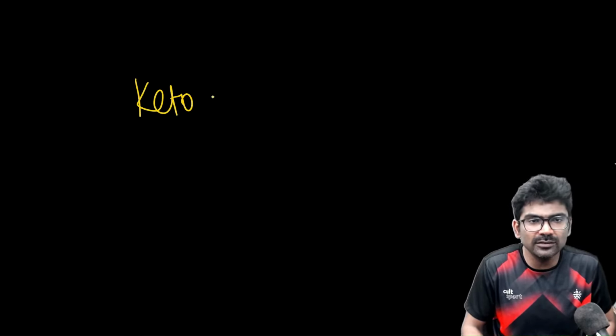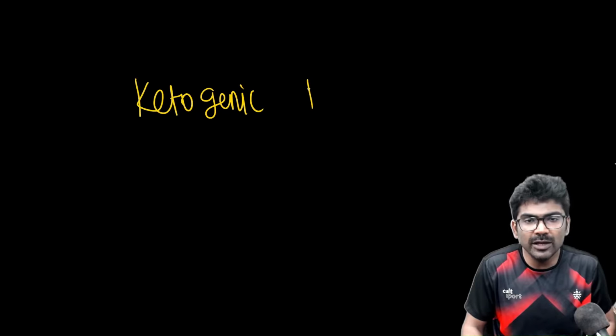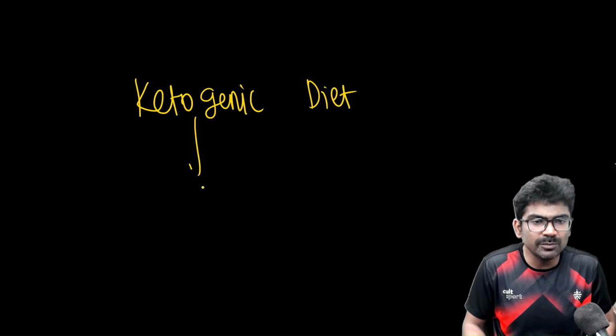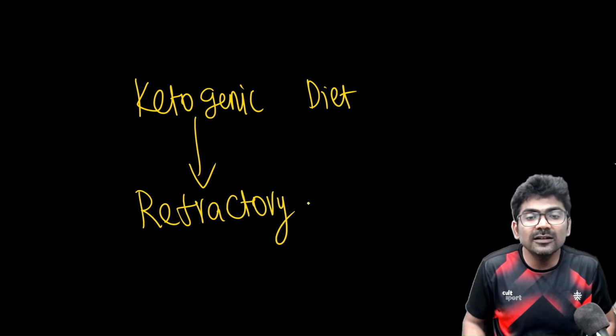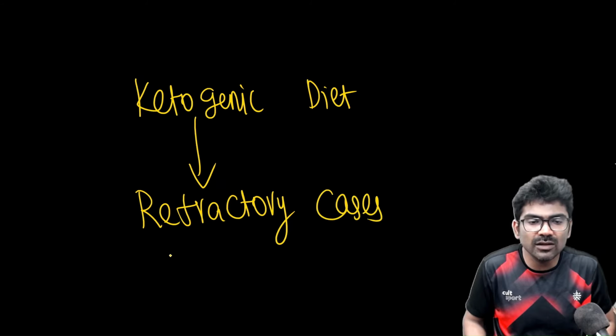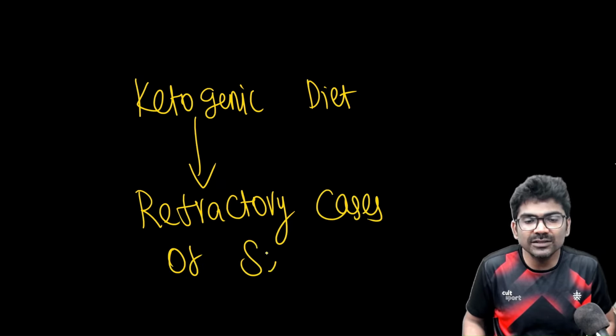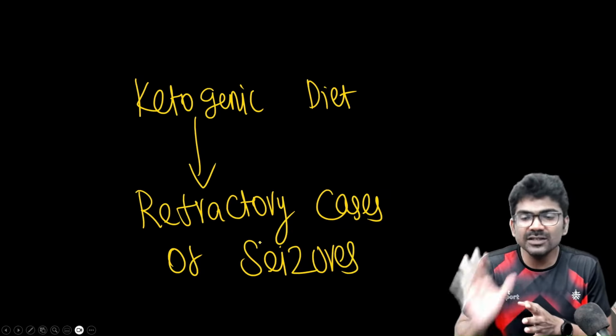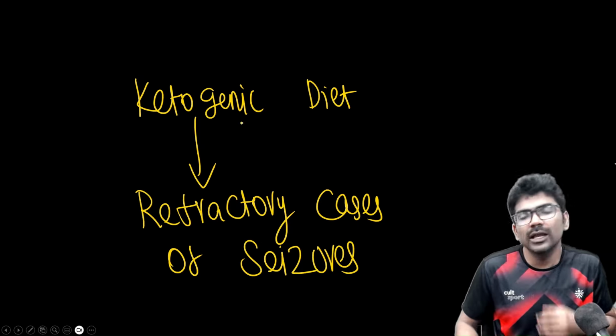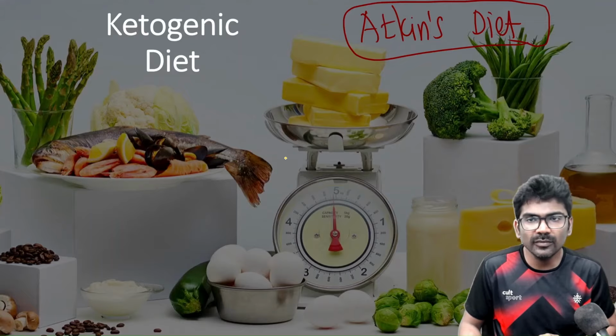Tell me, is there any therapeutic use of ketogenic diet? Let me tell you, in Harrison, it's mentioned that ketogenic diet is used for certain refractory cases of seizures. Okay, so certain patients of refractory seizures, we use ketogenic diet. Remember this.